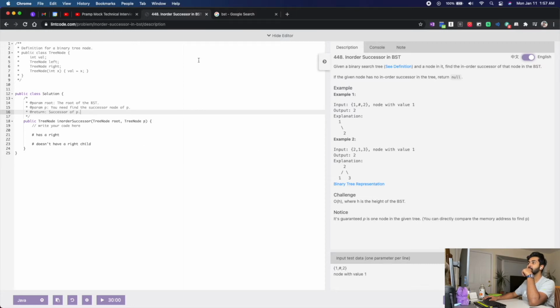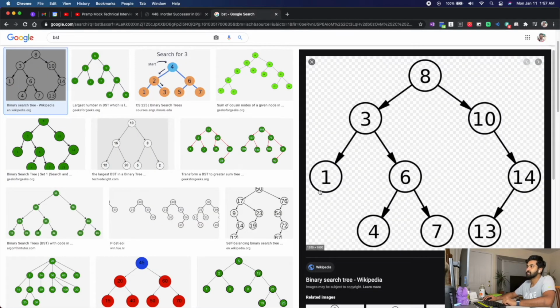But I should somehow keep track of all the parents, all the nodes that I'm visiting, because somehow I need access to the parents. Okay, so if it does not have a right child, like in this case 1 does not have a right child, I'll have to go to its parent, all right? And the immediate successor of 1 should be its parent. Is that true in all cases? Not necessarily, right? Because 7 is a leaf.